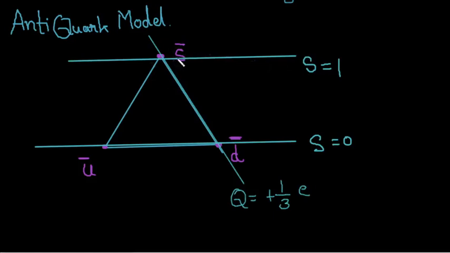The strangeness of S, that is strange quark, was minus 1, but for the antiparticle it is plus 1. And also U bar will have a charge which is minus 2 by 3 E. You just need to know this charge, and you will decrease by 1 and you will get this charge. So this is the anti-quark model.